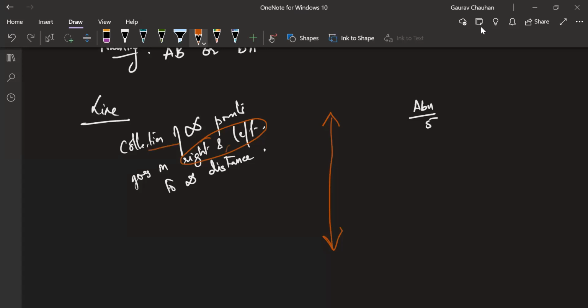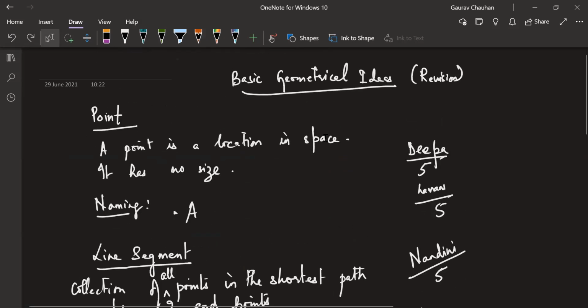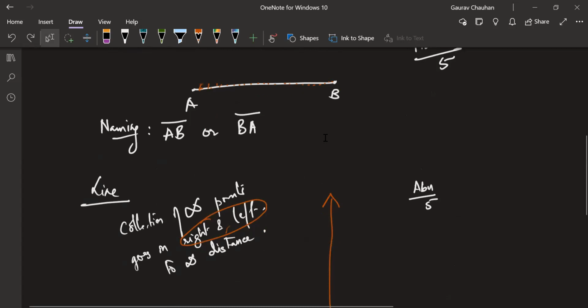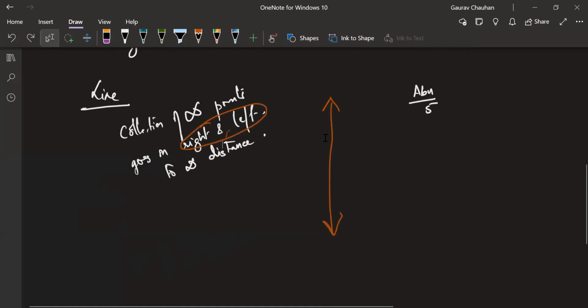Also, collection of infinite points. Let me just tell you one thing. We have already defined the words line segment and point, so we can use those two again. Those two mathematical words we can use. Just telling you guys this. Okay, let's see what Dhananjay has to say. Dhananjay, go ahead.